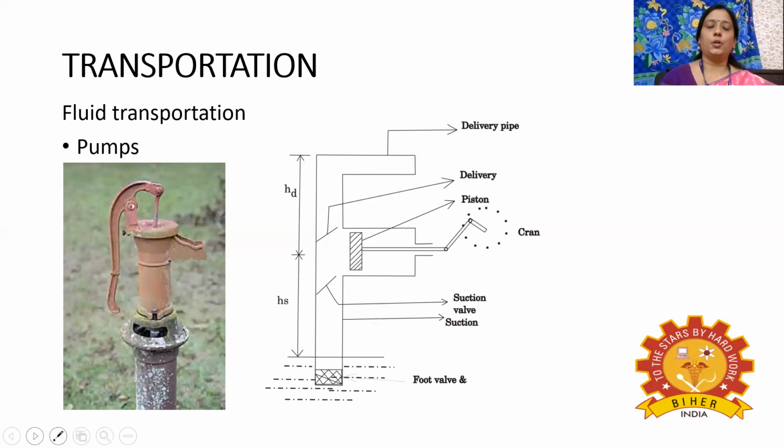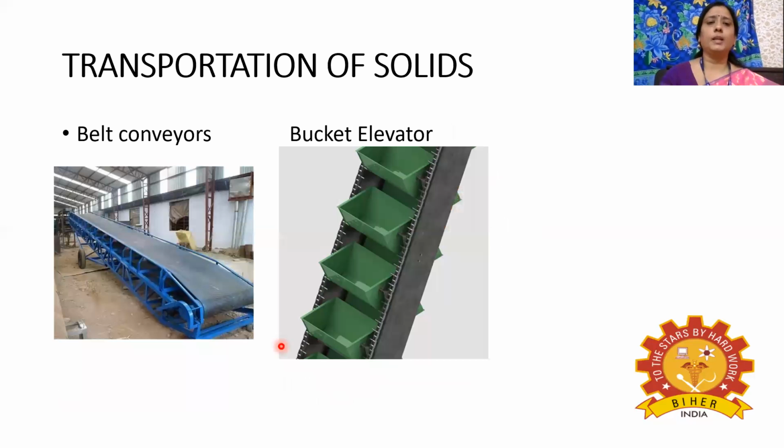The next unit operation is transportation of solids. In the previous part we have discussed transportation of liquids. For transportation of solids, belt conveyors and bucket elevators are used. Belt conveyors are mainly used for transporting solid material from one place to another place. So here the conveyor belt is shown.